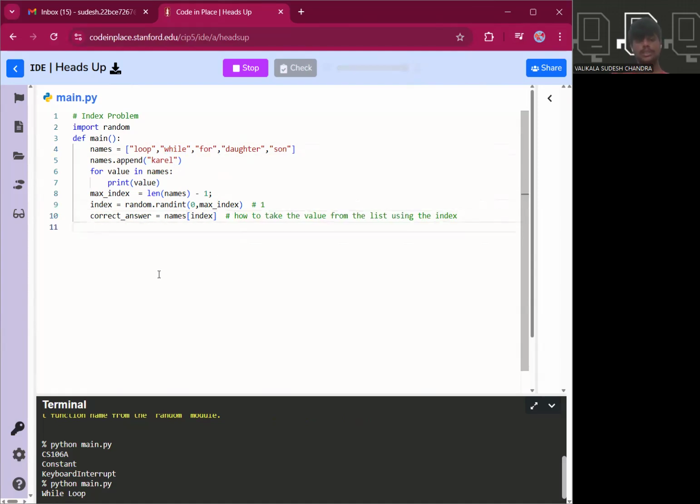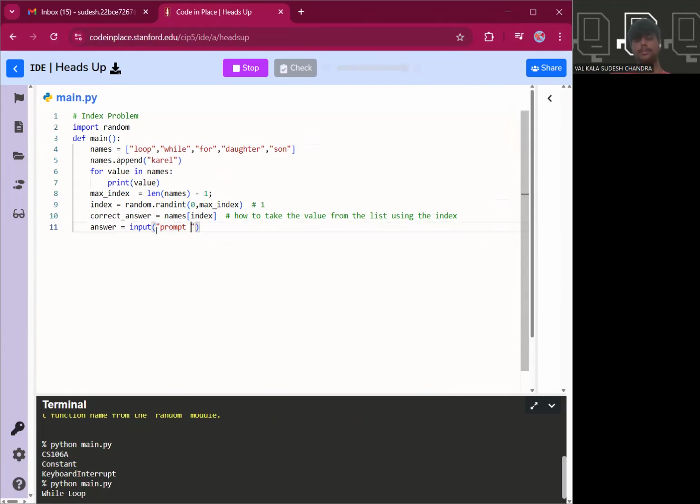Once we are done with this, answer is equal to input dot prompt. What is this input dot prompt? We are asking the user for a particular prompt.